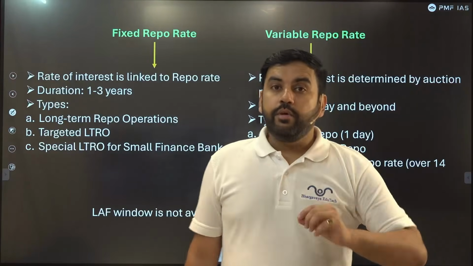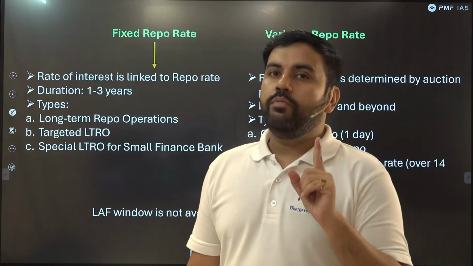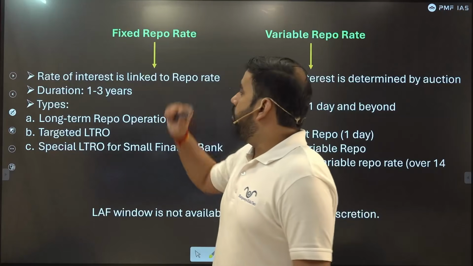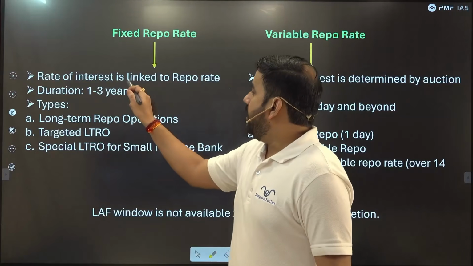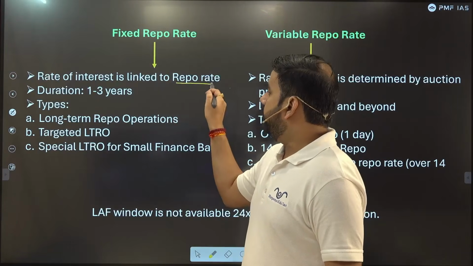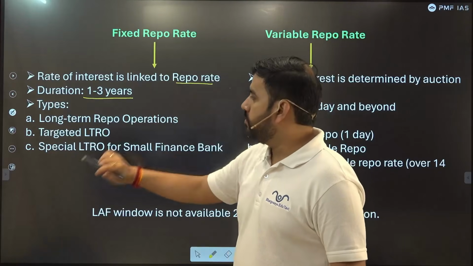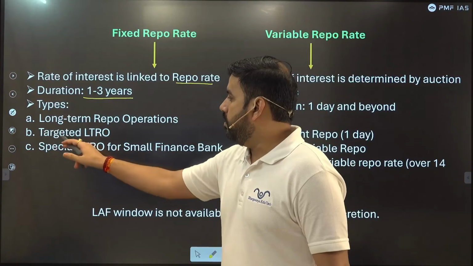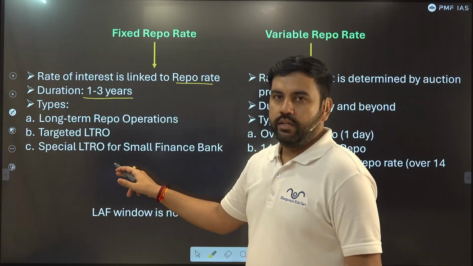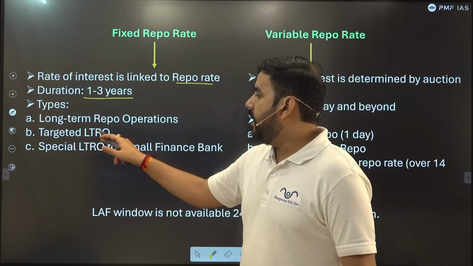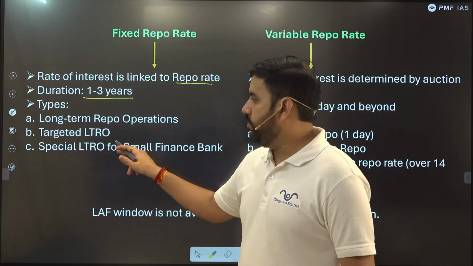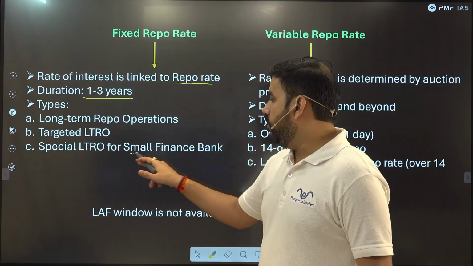Now, what is fixed repo and what is variable repo? You should have idea of both. Fixed repo: rate of interest is linked to repo rate. Duration is 1 to 3 years, so it will remain fixed. Types: long-term, targeted, and special long-term repo. LTRO is long-term repo operations, or special for small finance banks.